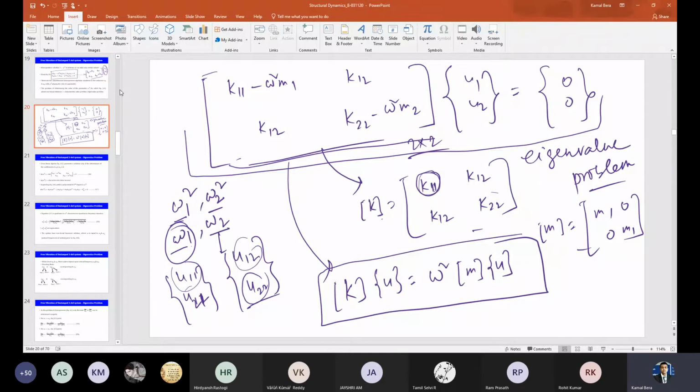Anybody has any issue? Well, U is nothing but U1, U2, right? That I am calling the U vector. Any problem?